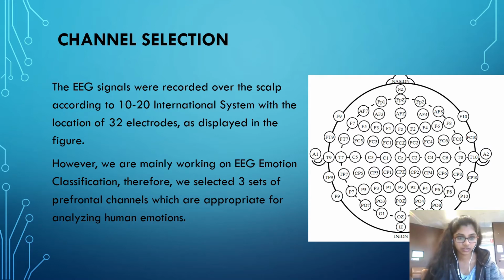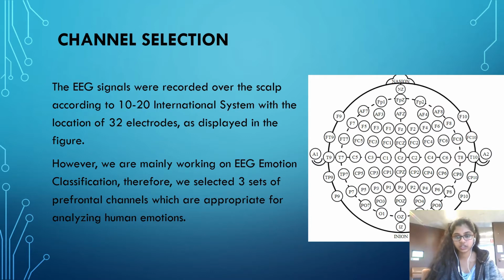I'm going to explain the channel selection. For this experiment, we are recording the EEG using the 10-20 international system with a total of 32 electrodes, displayed in this image. Since our project is mainly based on emotion classification, we're going to consider only the frontal lobe part, which is responsible for emotions.